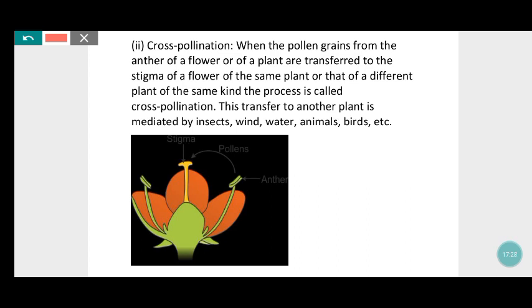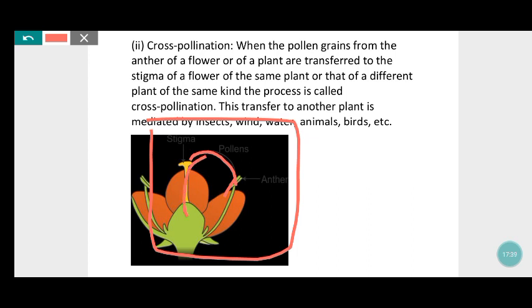I have given the image of self and cross pollination. See, this is the anther. From here the pollen grains go and reach the stigma, then are transported through the style to the ovary.